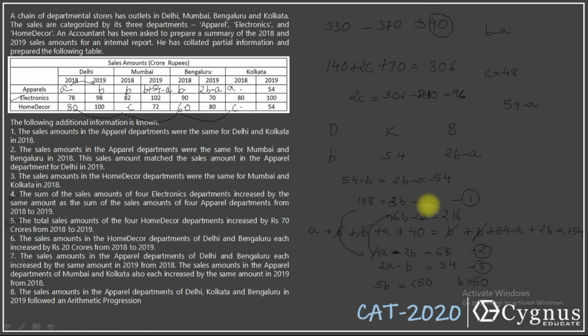And what was the value of A? A must be 3B minus 108. If B is 50, 3B becomes 150. 150 minus 108, we get A equal to 42. I hope this is clear to everyone. Okay, let's fill all the values in the next table. I know that A is equal to 42. Okay, let's look at the next slide.